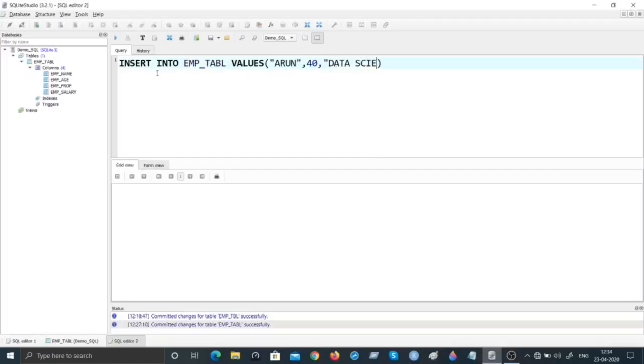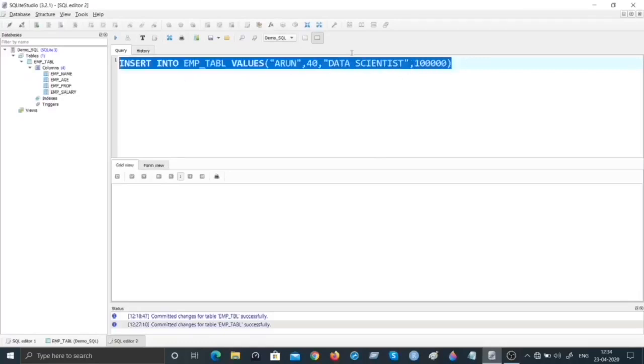Because that's a string, I'm giving it in double quotes, and salary, let us say whatever the currency is, let us say 100,000. Okay, so now this is the insert command. I'll select this and execute it. When I execute this, if there are no errors, the status will reflect that. If there are any syntactical errors, the status window will reflect that as well.